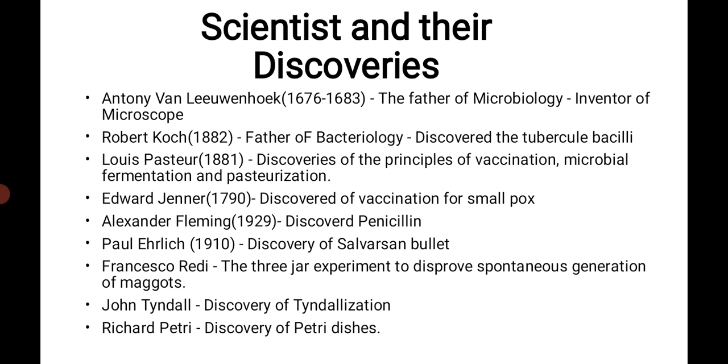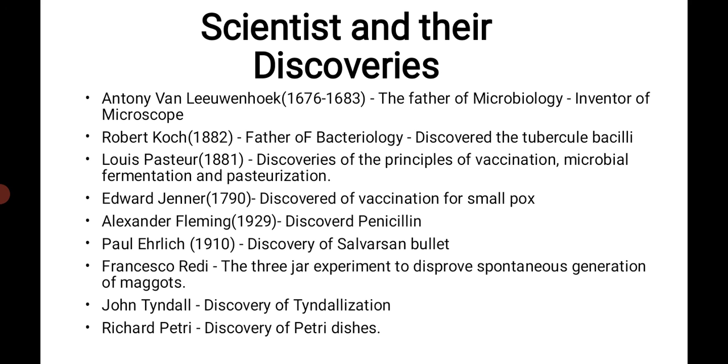Next scientist is Alexander Fleming, who in 1929 discovered penicillin. He determined that penicillin had an antibacterial effect on staphylococci and other gram-positive pathogens. Next, Paul Ehrlich in 1910 discovered Salvarsan bullet, which is used in the treatment of syphilis.